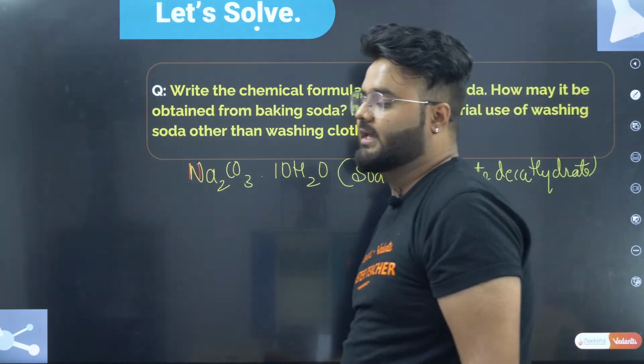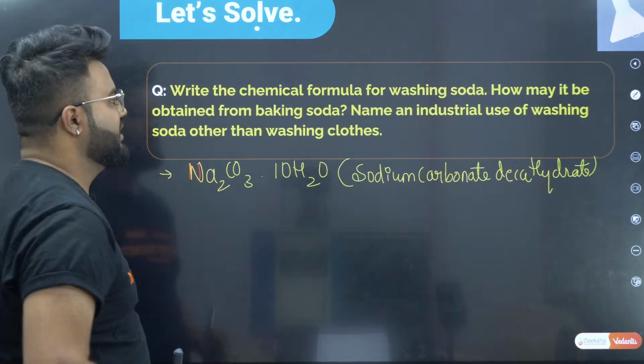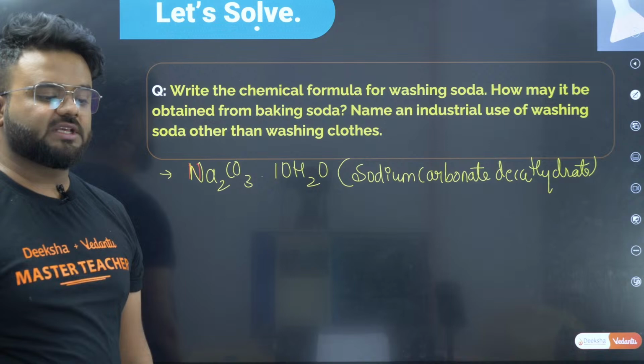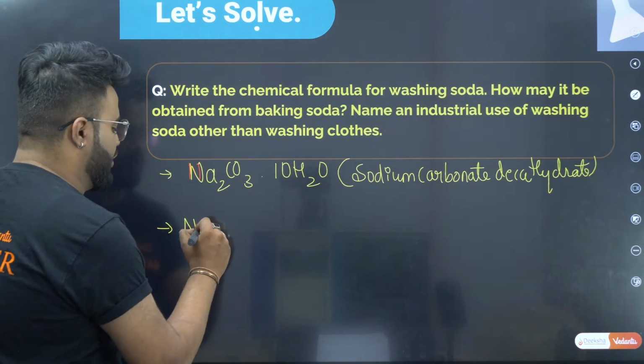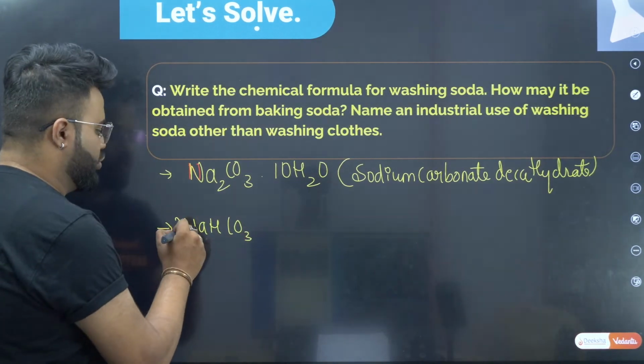With this, now let us see how it may be obtained from baking soda. We take baking soda, that is sodium hydrogen carbonate, nothing but sodium bicarbonate, 2 molecules.